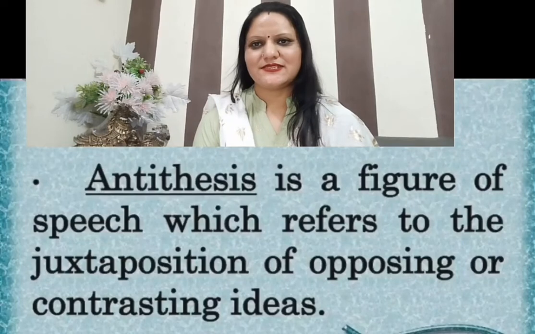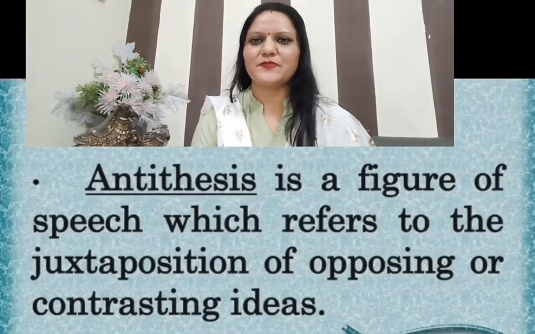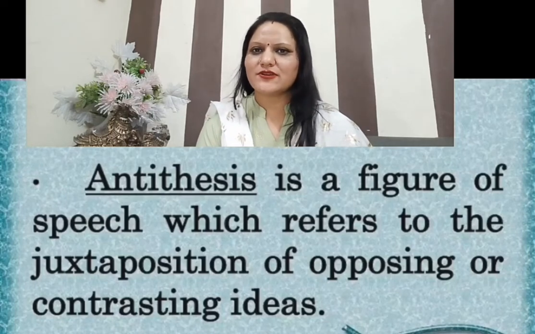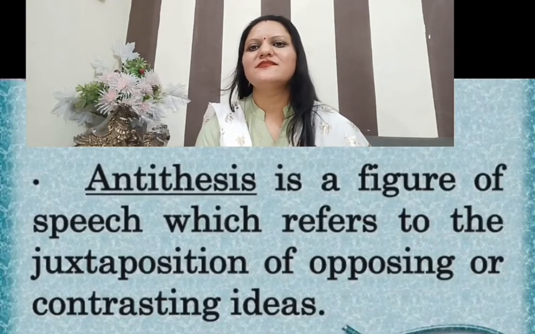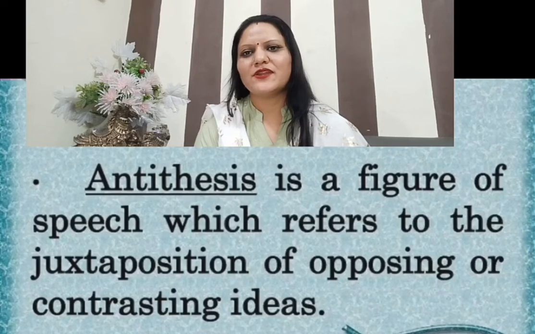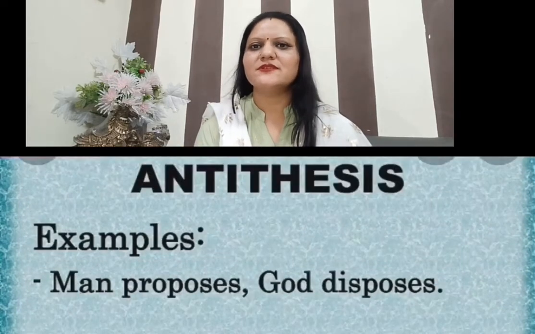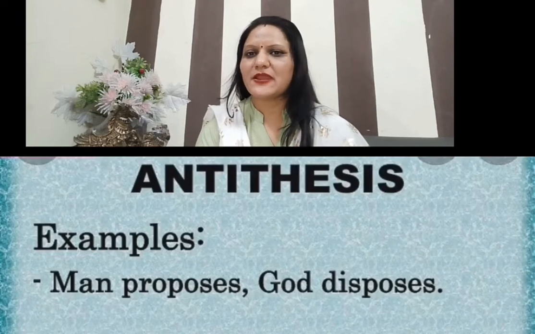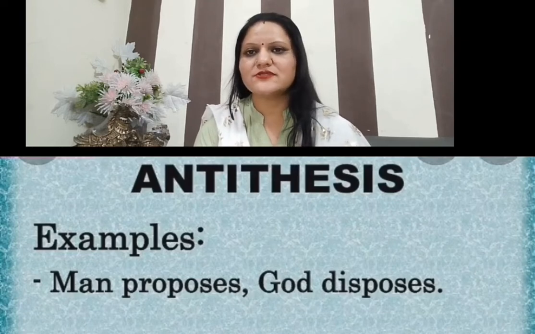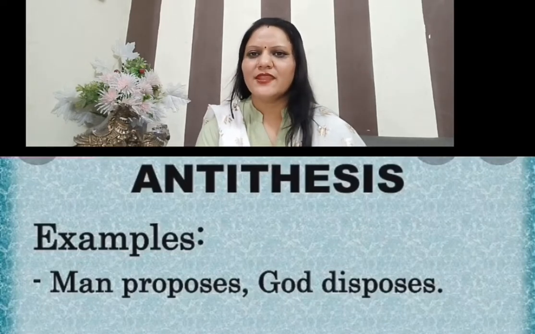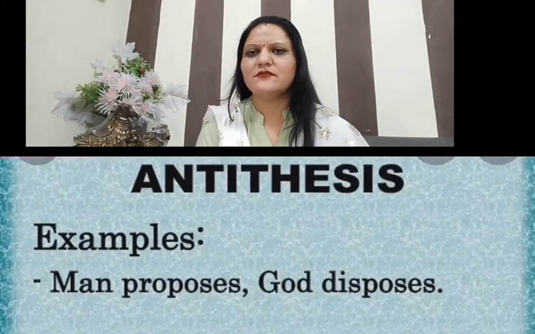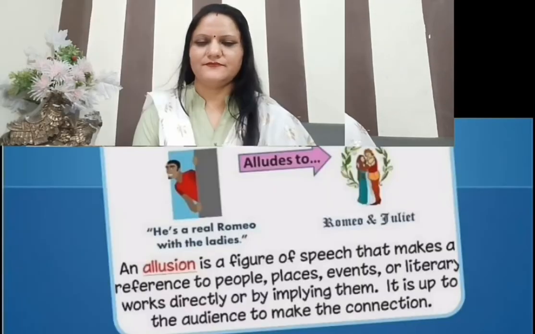Next one is antithesis. Antithesis is applying a juxtaposition of ideas which are contrasting in a statement that is balanced. For example, man proposes and God disposes. It means to say that people make plans, but whether or not they are successful depends on God. And the second example of it is, to err is human, to forgive divine.